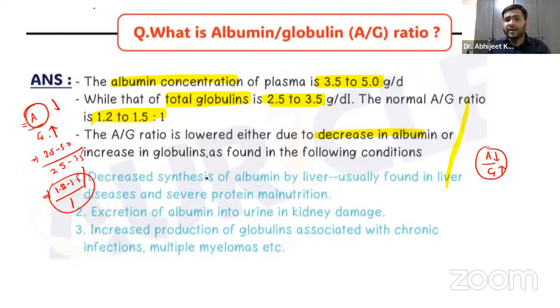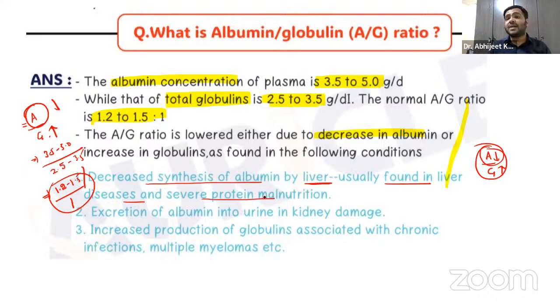Now, what are the factors which actually cause a decrease in the A by G ratio? The very first factor that I told you is a decrease in the albumin concentration. And why will the albumin concentration be decreased? The very first reason is decreased synthesis of albumin by the liver, usually found in liver diseases and severe protein malnutrition.